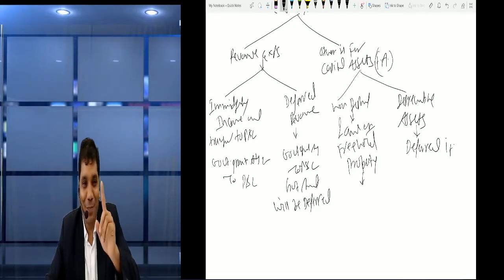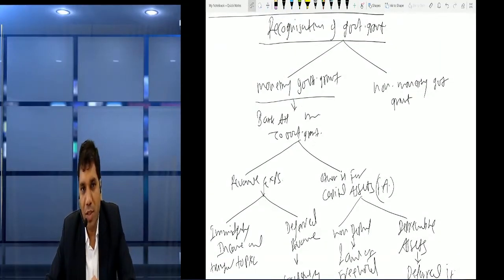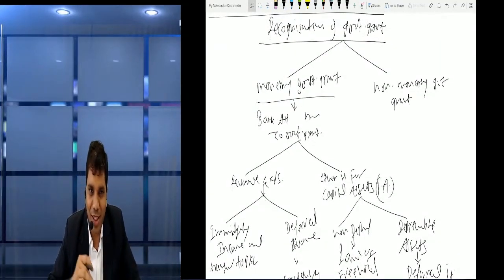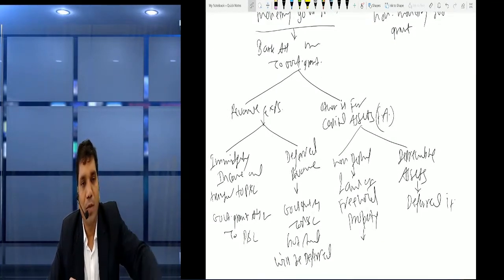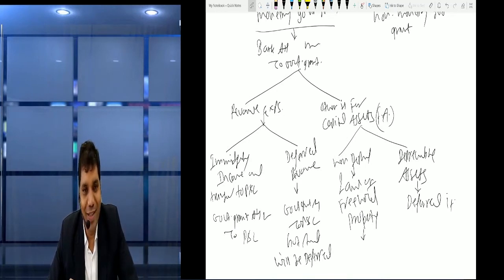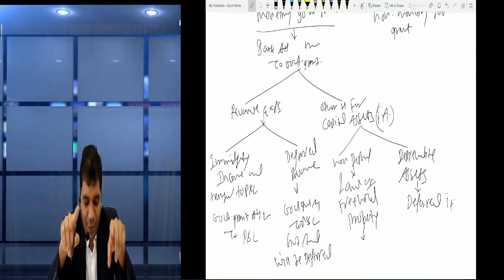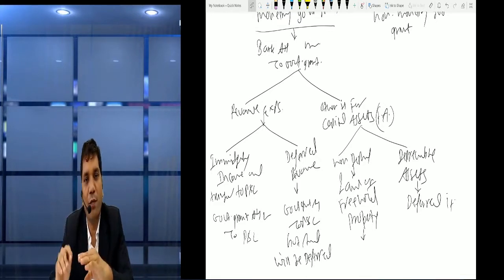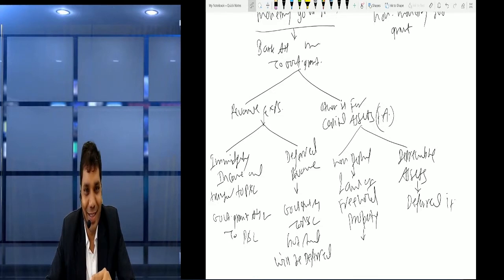Okay, so I repeat again, friends. We have two types of government grant, monetary and non-monetary. Non-monetary you have not discussed yet. First we discussed monetary. Monetary is hard cash, so maybe received in bank. So the entry will be bank account debit to government grant, right? And then it is divided into two parts: if it is for revenue expense or if it is for assets. If it is for revenue expense, then what do we do? We immediately charge to P&L or we can defer it.